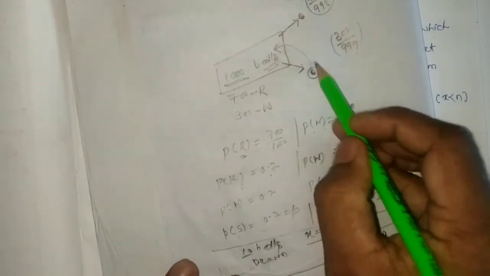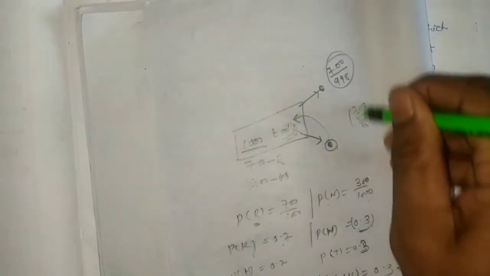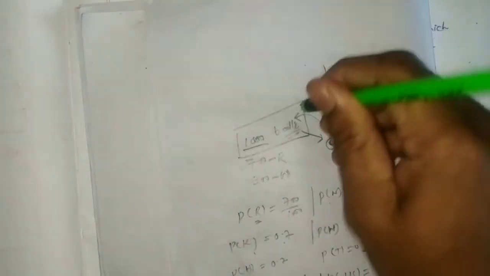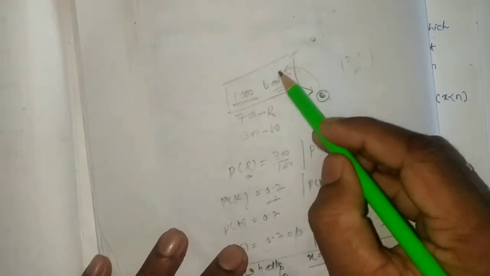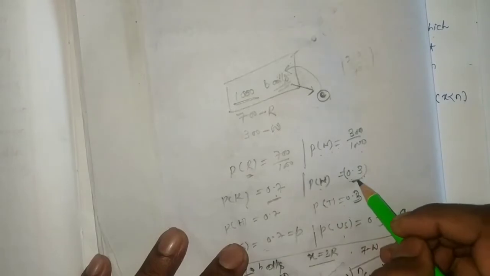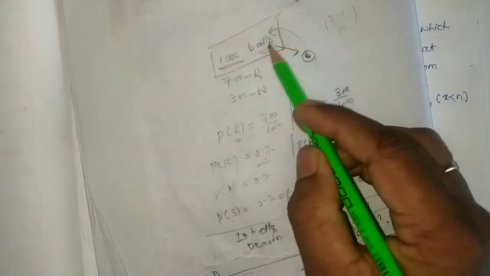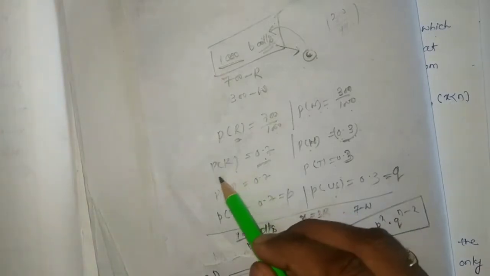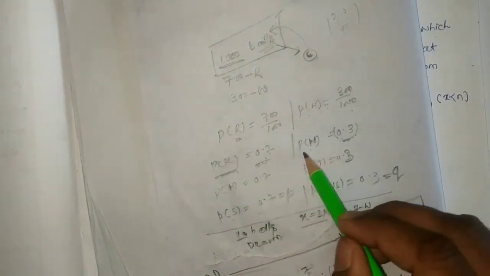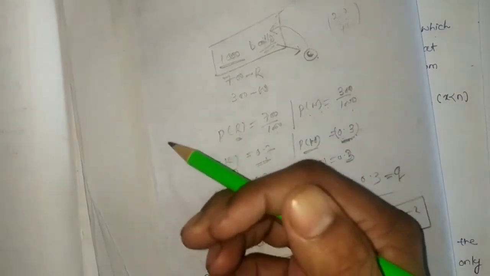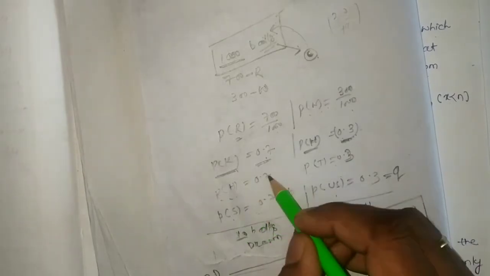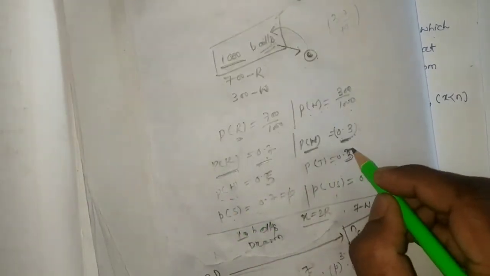If I replace the ball inside the bag, the probability of drawing the corresponding color ball will be the same. If I draw the first ball and it is red, the probability is 0.7. I replace it and draw again, the probability of white is 0.3. So if I replace each and every time, the probability of red will be the same, 0.7, and the probability of white will be 0.3, right? It looks like the probability of head when I toss a coin: the probability of head is 0.5 and the probability of tail is 0.5.